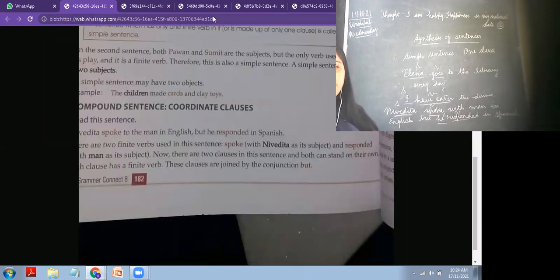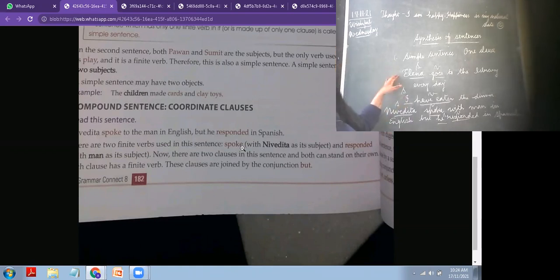Or you can say they are independent clauses. In compound sentences, we have two independent clauses. Neither is dependent on the other. Nivedita spoke with the man in English. He responded in Spanish. Both are independent sentences, and they can complete their meaning if they are written separately. That is called a compound sentence, which has two clauses. Am I clear, children? Is the difference clear to you, everyone?